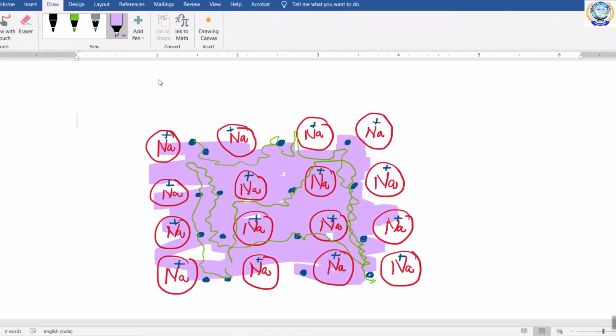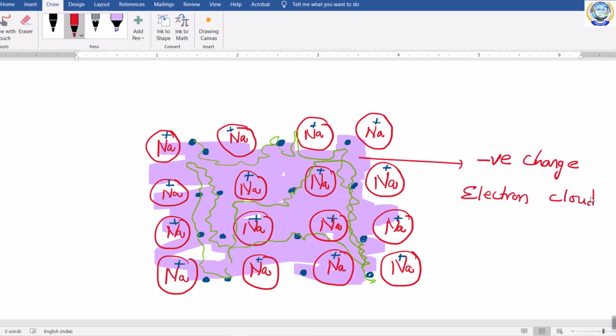So now you have a negative charge, which you call the electron cloud. Now in this electron cloud, there are positively charged metal ions. This metal ion is positively charged.